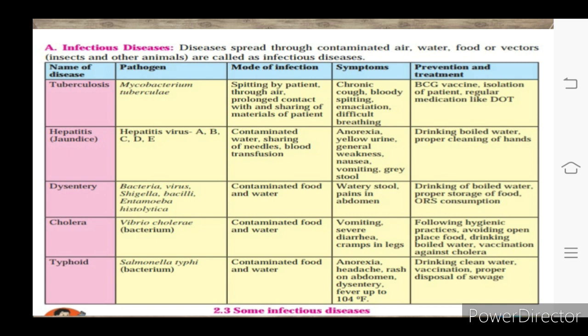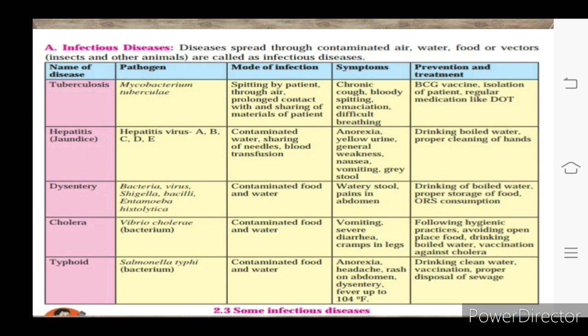Now hepatitis. Hepatitis is caused by viruses like hepatitis virus A, hepatitis virus B, hepatitis virus C, hepatitis virus D, hepatitis virus E. Now this disease is spread by contaminated water, sharing of needles and blood transfusion. Sometimes, before blood donation we must check the blood. Blood transfusion is also a mode of infection of hepatitis.